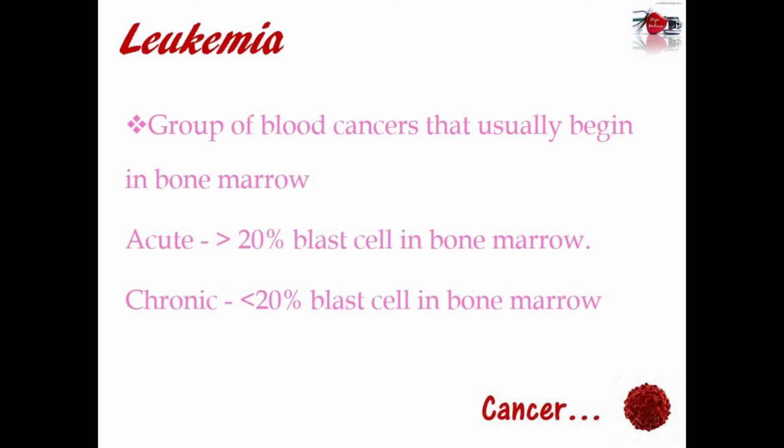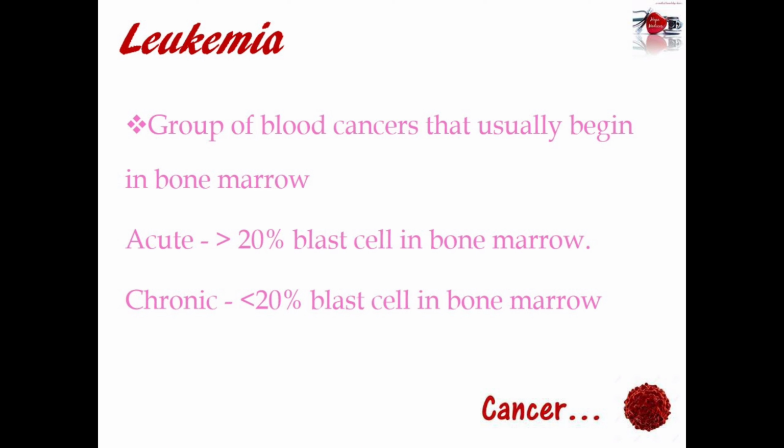So in acute leukemia, according to WHO criteria, the bone marrow contains more than 20% blast cells; that we call acute leukemia. In chronic leukemia, if the blast cells in bone marrow and or in peripheral blood are less than 20%, we call it chronic leukemia. So remember here, in acute leukemia, the blast cell is more than 20%, and in chronic leukemia, the blast cell is less than 20%.